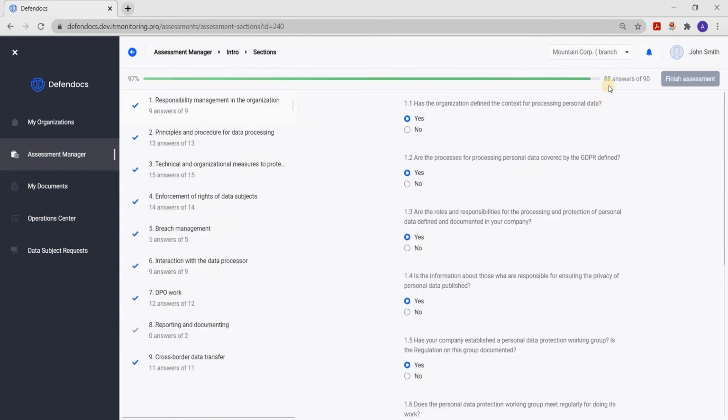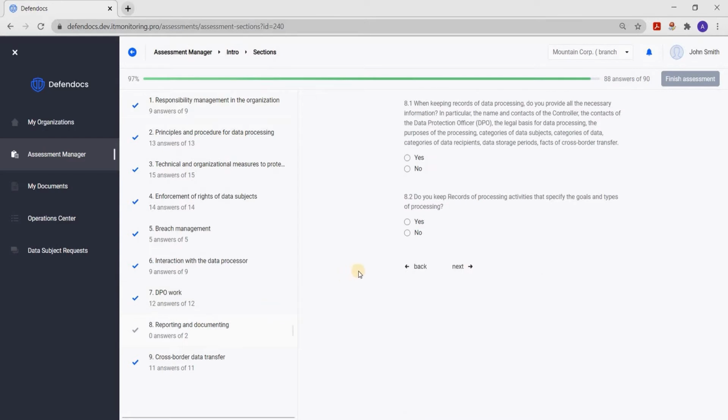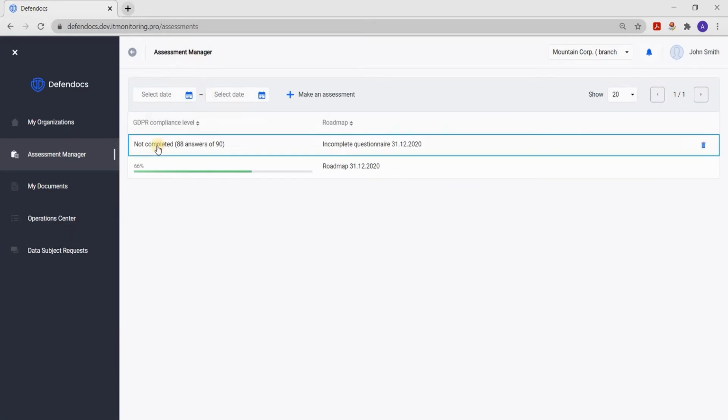For example, as now, you can go to the first section and change the characteristic of the fact that you had less than 250 people and became more, save it. And then two additional questions will appear that relate to the recording of processing activity, processing log, which become mandatory under such conditions. When you leave the edit, you can see the assessment is not yet complete. You can easily switch to it and fill it at any time.